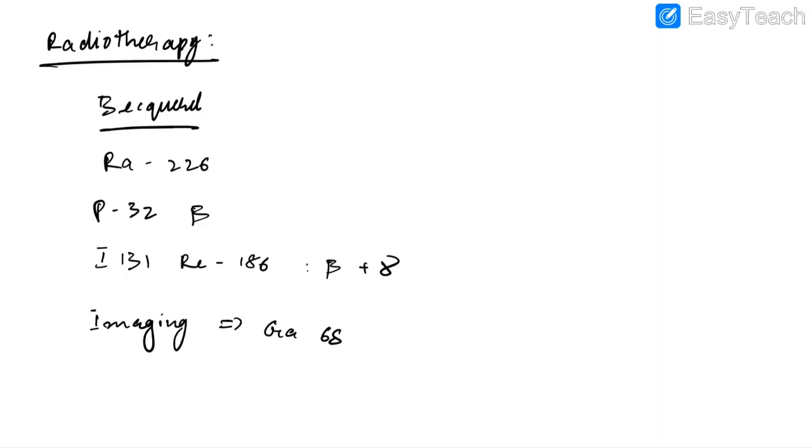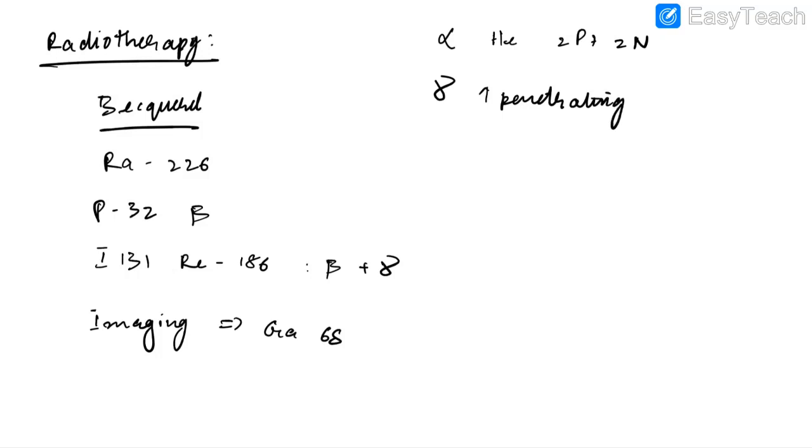Now some important things to remember regarding the radiation components are: alpha rays have the maximum ionizing power and maximum damaging power. They also have the maximum molecular mass. Alpha rays are nothing but helium particles having 2 protons and 2 neutrons. Gamma rays have minimum ionizing power and minimum damaging power, whereas they have the maximum penetrating power.